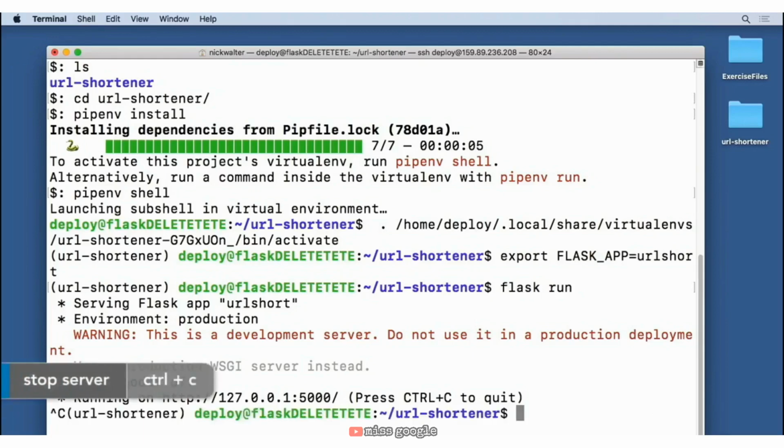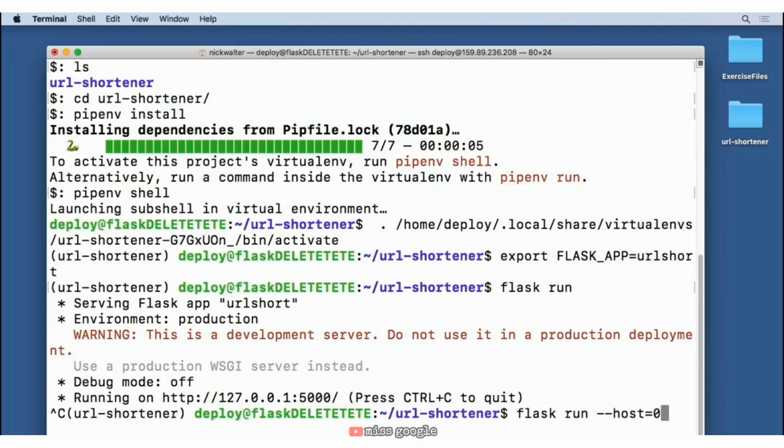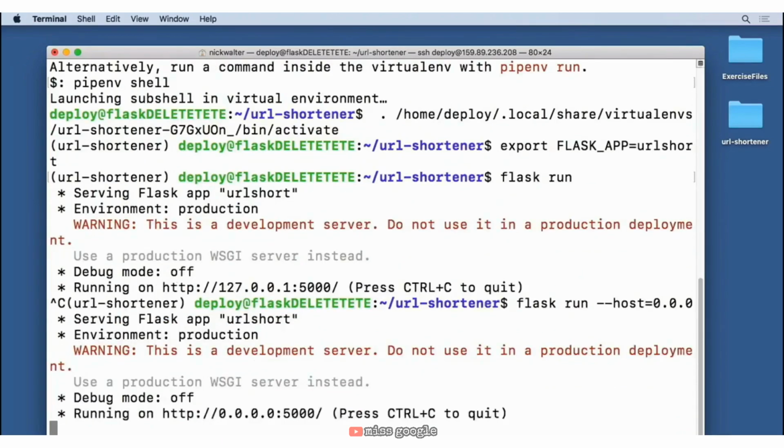Now to test and see if we're able to see our code running, we're going to do a flask run, but we're going to add an extra parameter here. We're going to say that we want to run this --host, and then specify that this should be equal to 0.0.0.0. So this essentially says, go and share this with the world. I want this to be available publicly. Now, assuming you don't have any firewalls on the server and it's ready to serve this, you can see that it's running our website down there at the bottom at port 5000.